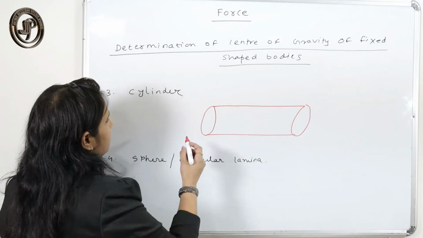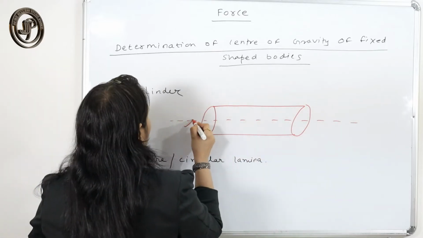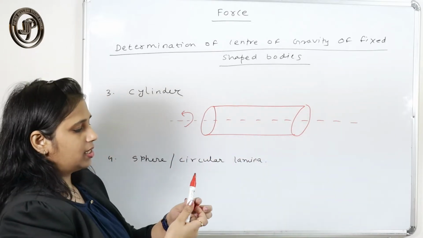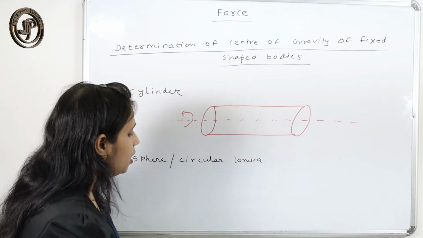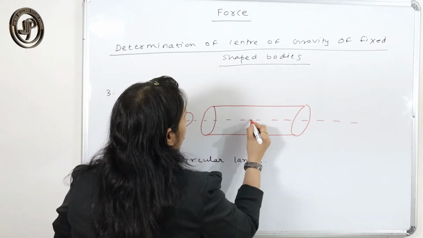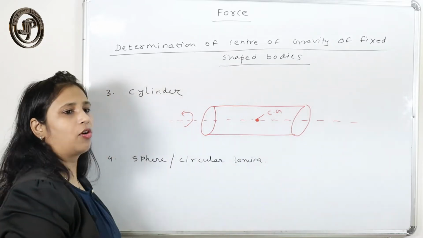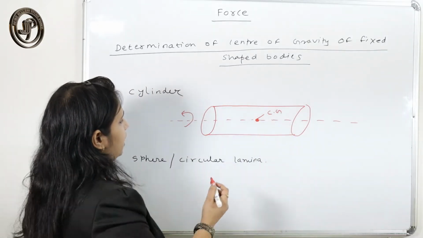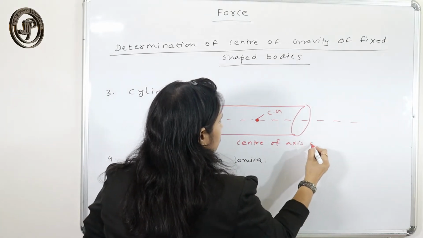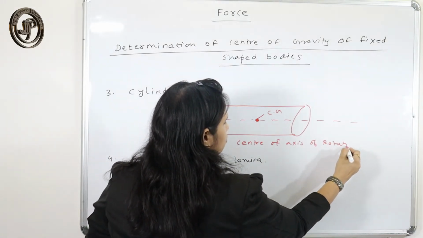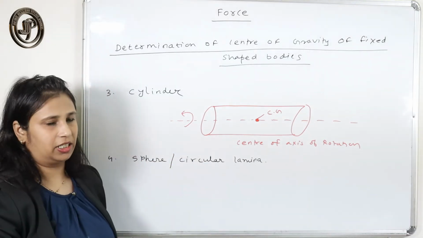If the body is cylindrical shape and this is its axis of rotation, so suppose this is a cylindrical shape, this is the axis of rotation of the body. The center of this axis of rotation is the point of center of gravity. So the center of the axis of rotation is the center of gravity for a cylindrical body.